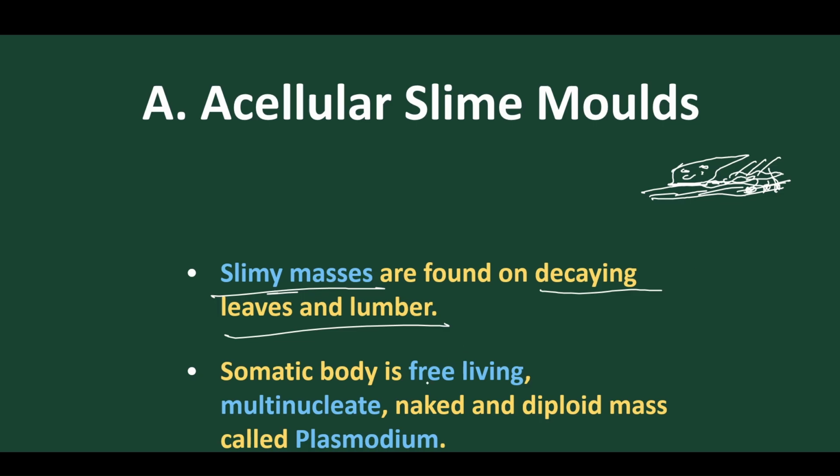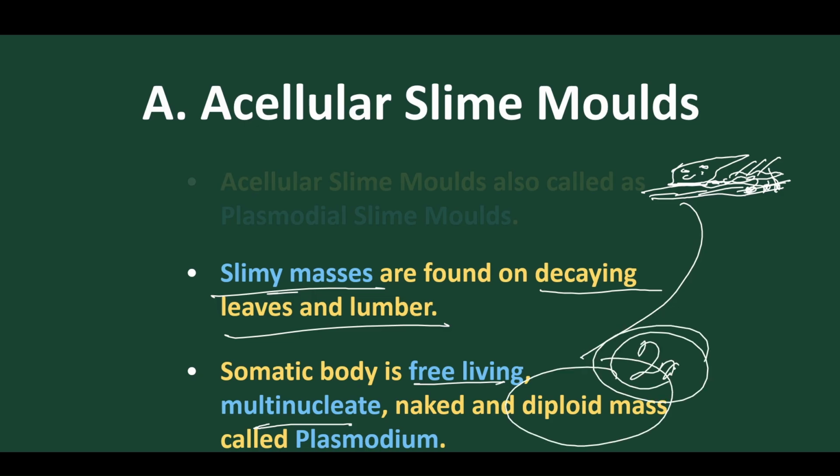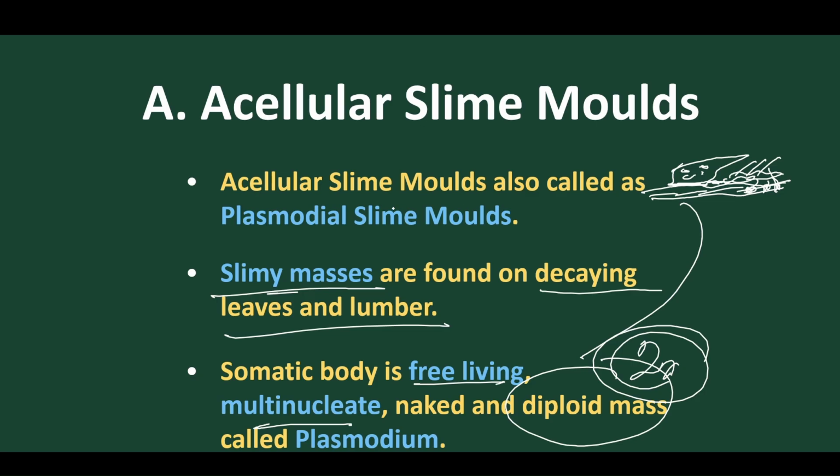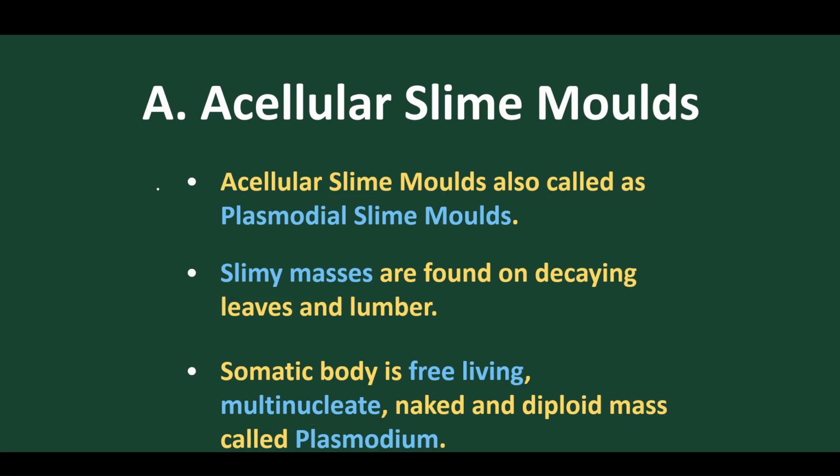So the somatic body is free living, multinucleated, of plasmodium nature. It is multinucleated, and the nucleus is 2N; it is a diploid organism. So acellular slime molds are sometimes called plasmodial slime molds.